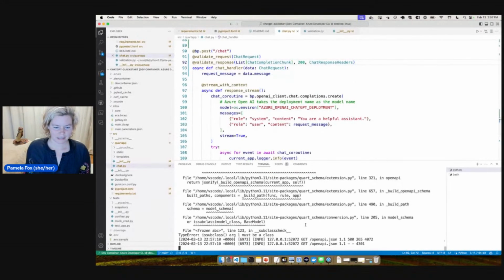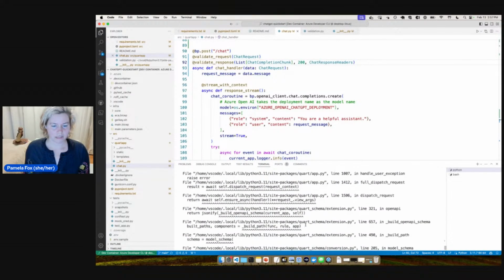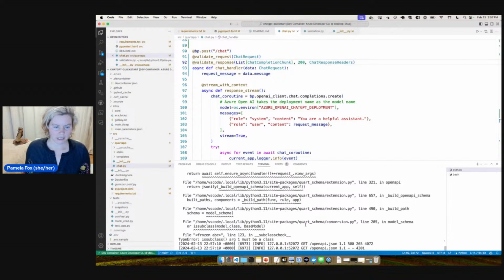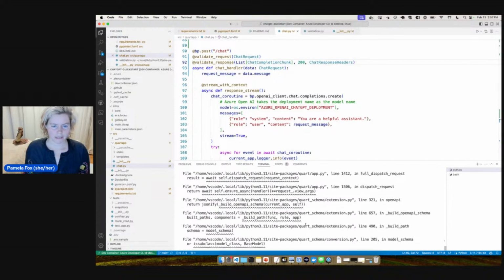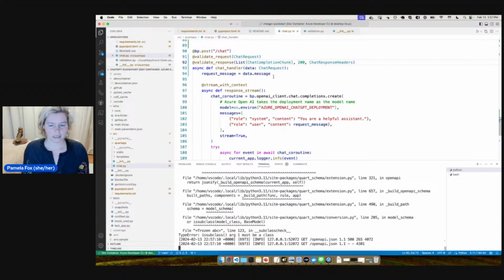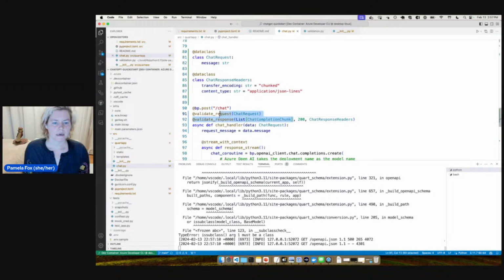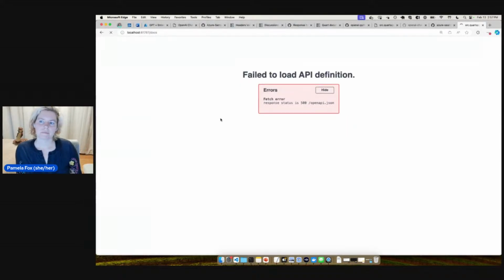Then we get the issubclass arg 1 must be a class. Okay, so this one also doesn't like it. All right, so it doesn't like something here. Is subclass model class base model. So I'm guessing that has to do with this. Like if I comment this out, it's probably going to be okay. Find out.